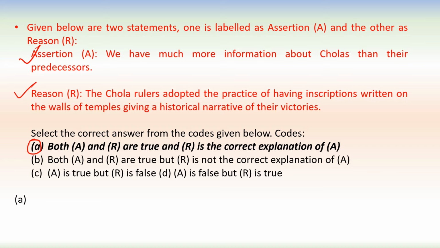So how do we get evidence of history? If something is written, then it becomes very easy to come to know about the history of that period. So Chola rulers, they have adopted this practice of inscription, and they used to write on the walls of the temple, and that's why we have more information about them compared to their predecessors.